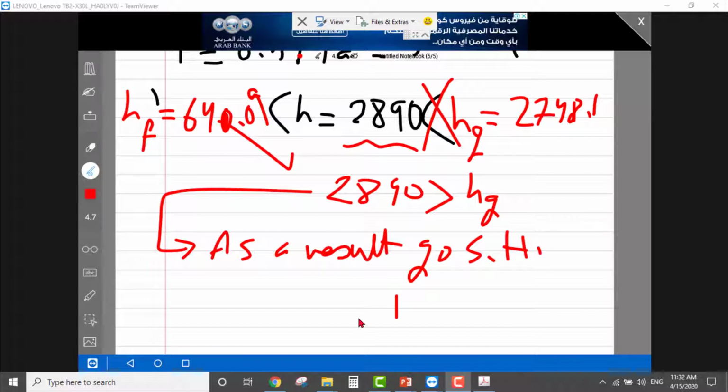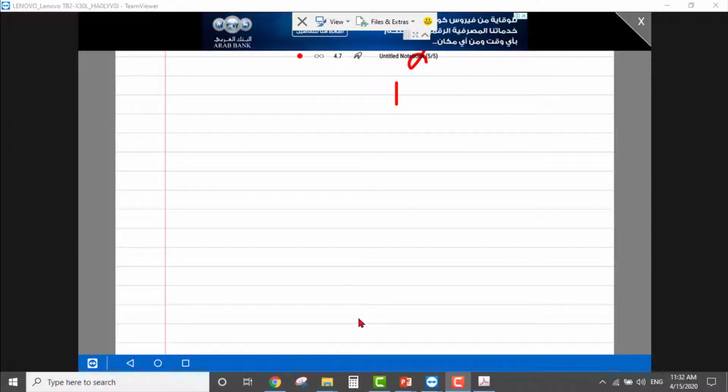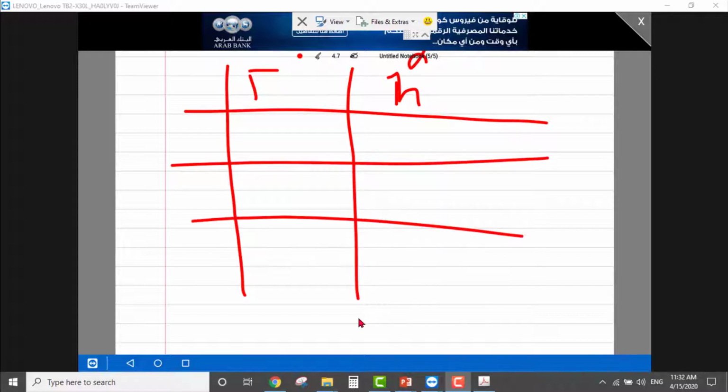Okay. So what do we have? We have a column for temperature and another column for enthalpy. We have three values: 200, the unknown temperature, and 250.